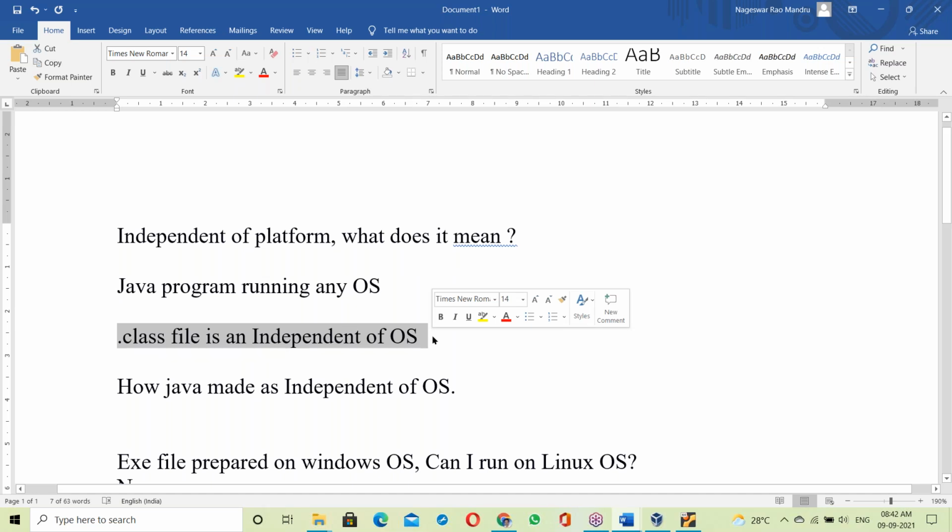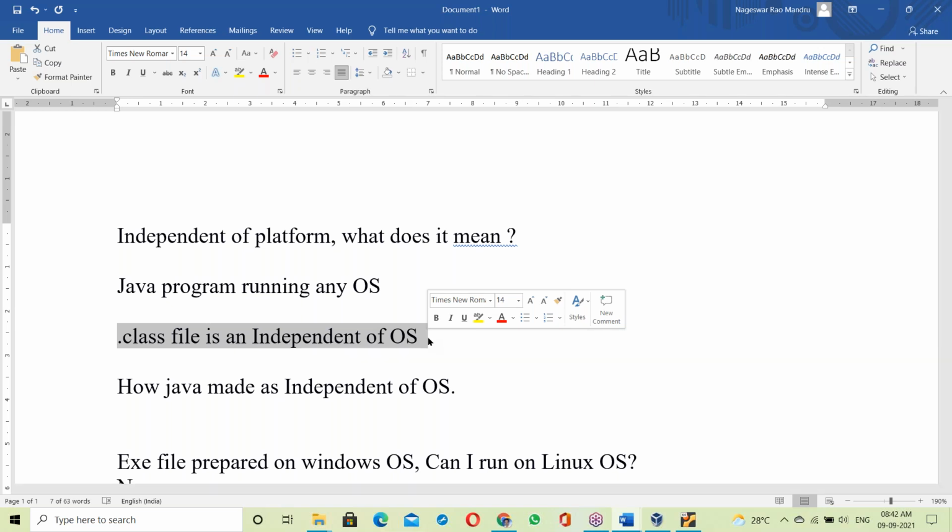One example we discussed: the dot class file is independent of OS. Suppose a dot class file is developed on Windows OS, the same dot class file you can run on any OS.